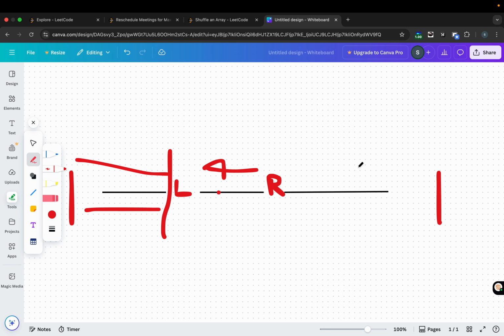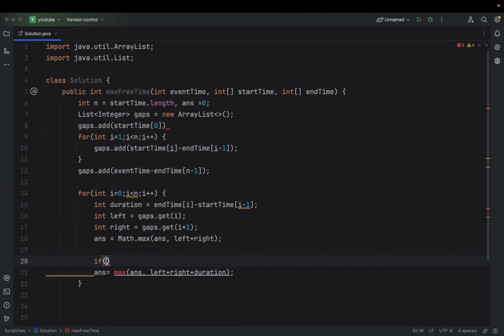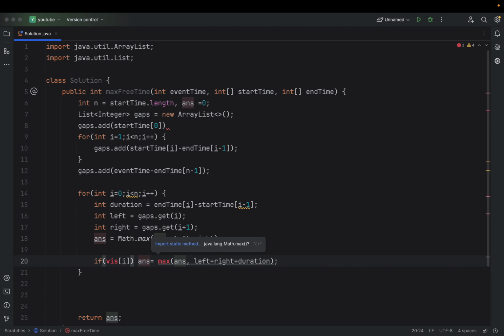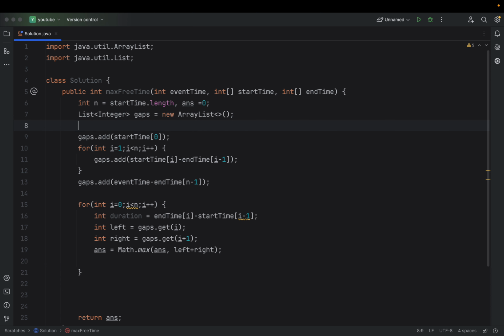So it is pretty much possible using a for loop, and we can maintain a boolean for each particular index. If I found a gap, I can maintain a true, so while comparing, if I'm maintaining an array and this particular index has true value, then I can update my answer like this. That's it, but I am following a slightly weird way. Adding a semicolon over here, I will be maintaining a tree map.